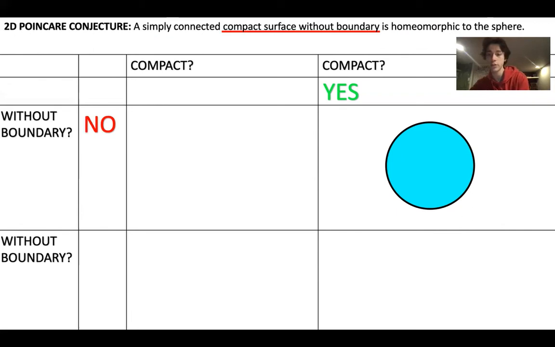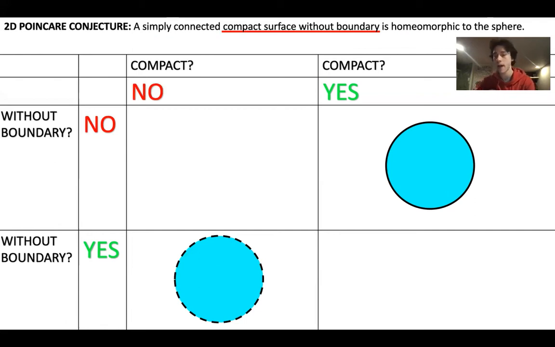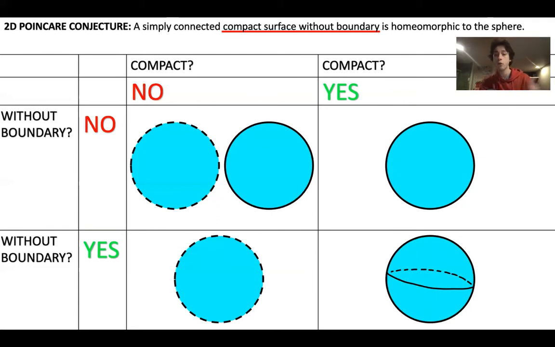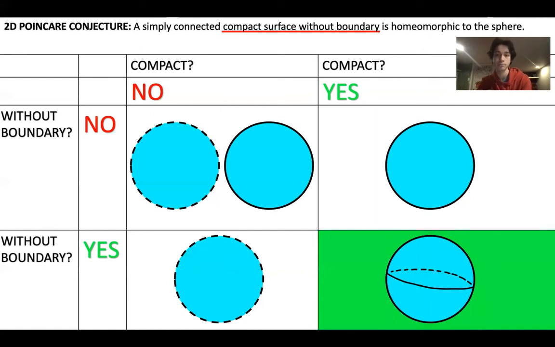We could, of course, just remove all the boundary points to get an open disk, and this would be without boundary, but it would no longer be compact because we lost all the limit points which were on the circumference. If we take the disjoint union of the two, this will be neither. An example of a surface which is both is a sphere. So of these four surfaces, the only one which is compact without boundary is the sphere.